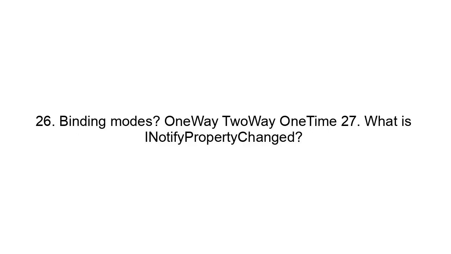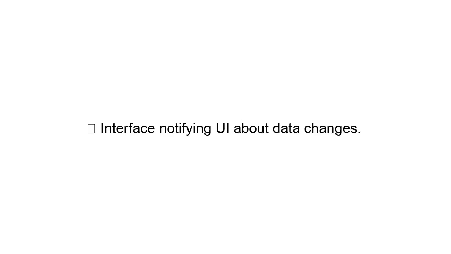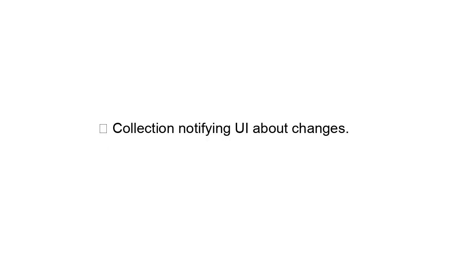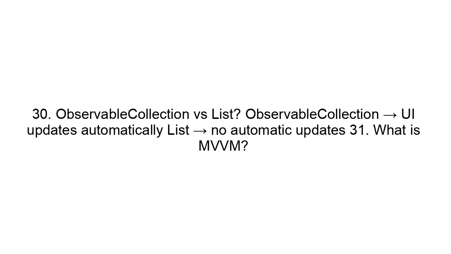27. What is INotifyPropertyChanged? Interface notifying UI about data changes. 28. Example. Public event PropertyChangedEventHandler PropertyChanged. 29. What is ObservableCollection? Collection notifying UI about changes. 30. ObservableCollection versus list. ObservableCollection means UI updates automatically. List means no automatic updates.